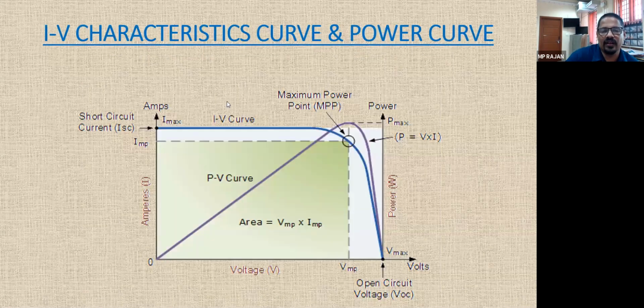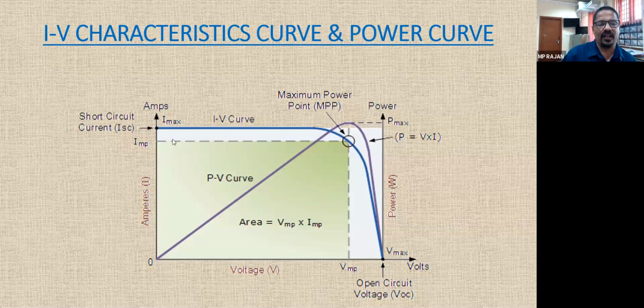So let us see the IV characteristics curve. The difference between a diode and a solar cell, once again: in a diode, we give biasing, and because of the biasing, current flows. But in a solar cell, current flows because of the photon energy. Because of the current flow, potential is formed. So we call it the IV characteristics curve.